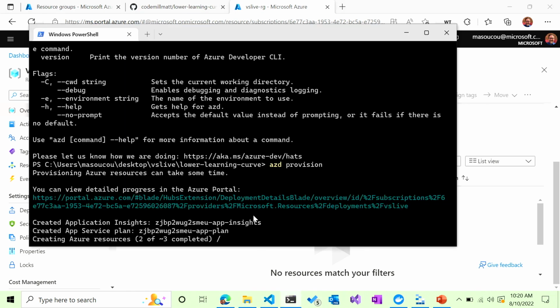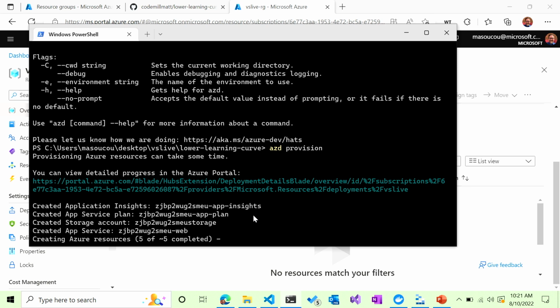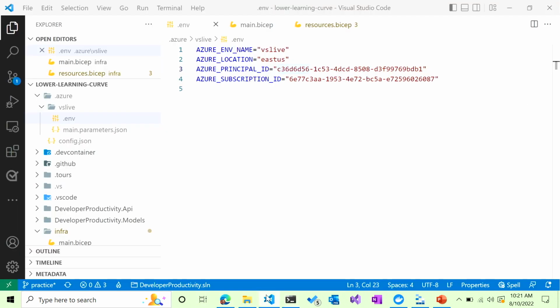What is nice here is that once we get those bicep files set up, I don't have to worry about how to set up the app plan or the storage account or anything like that. I just have to do azd provision and it takes care of everything for me. And if I have another developer working on my team, they can do the same thing. If they have their own Azure account, all they would have to change is what's in the env file, and off they go.